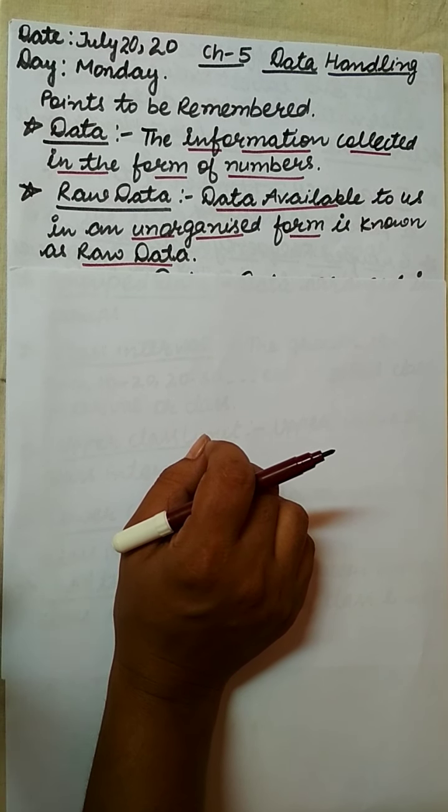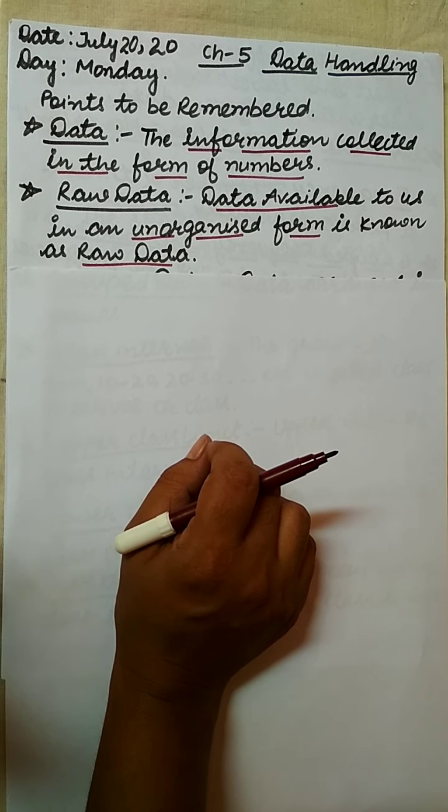In the first step, I will simply write down the information, the heights of the students of class 8. After that, I will organize that data. Firstly, I will just measure the heights and write down the data. That information which is available in the unorganized form is called raw data.